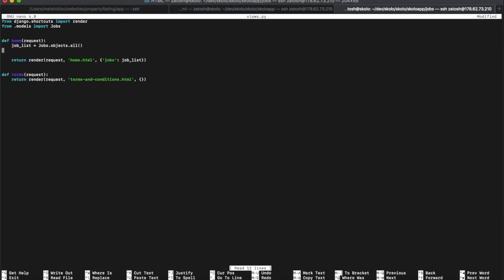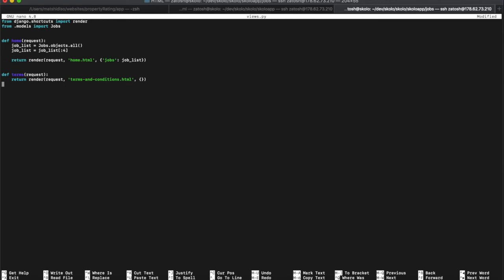So I'm going to rewrite this: job list is equals to job list, open close brackets, and I'm going to just show the first, I don't know, 4 jobs for now. Actually, when we collect it from the database, we'll collect only 4 instead of collecting everything and only showing 4. But now we're rushing, and I'm going to just do it like this.